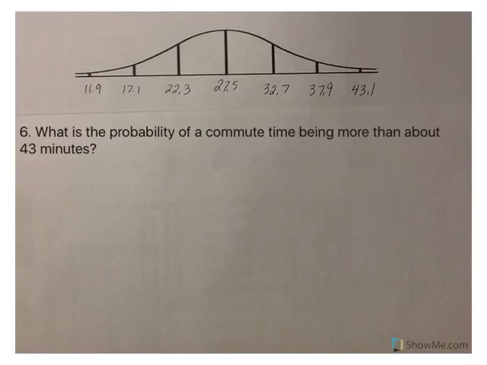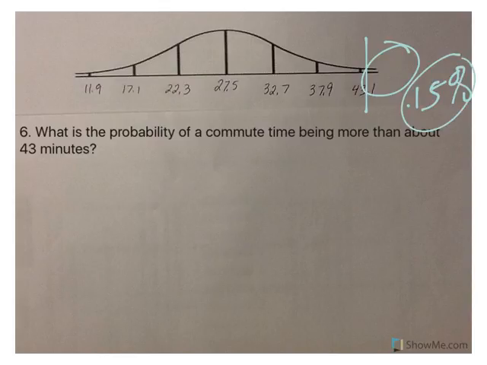Number 6, what is the probability of a commute time being more than 43? Well, here's 43. More is on this side, and it's the outermost region, so 0.15%. And that is your practice on the empirical rule and the normal distribution.